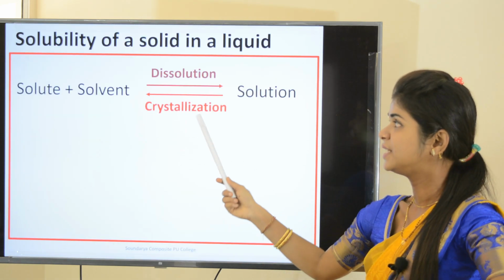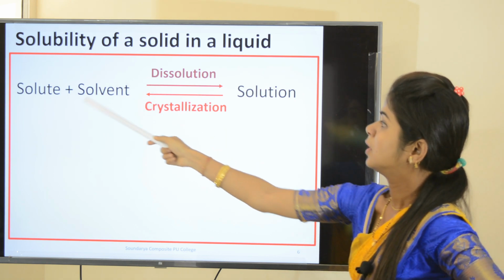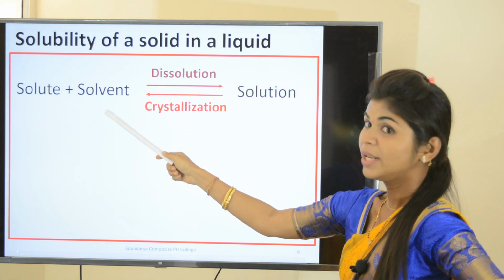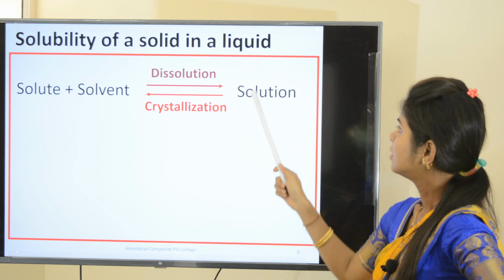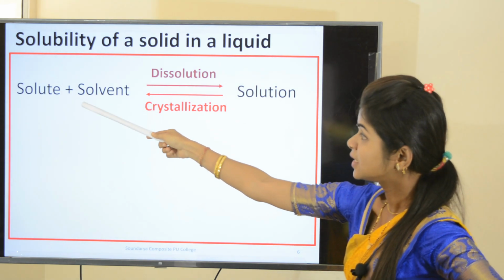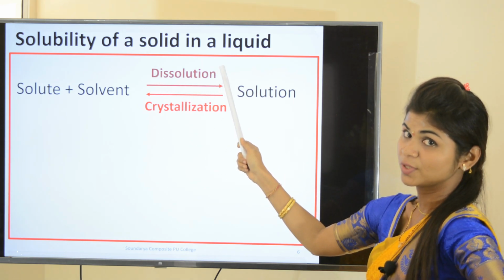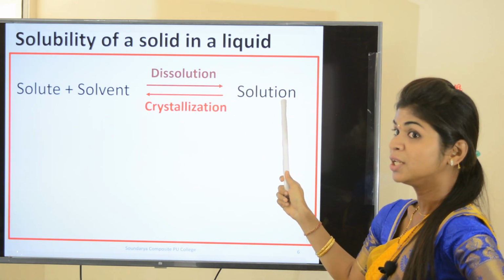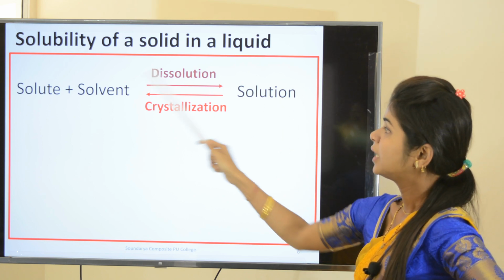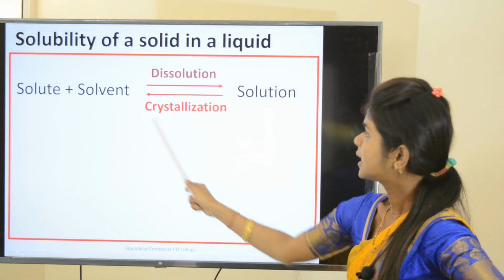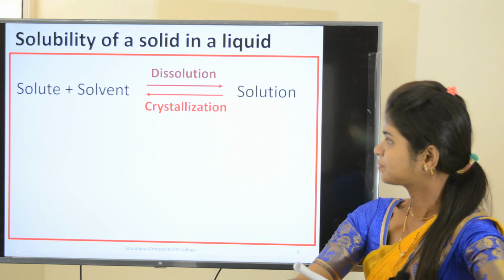I have represented this dynamic equilibrium. Solute, when it is dissolved in the solvent, gives solution. That is, solute goes into the solution through the dissolution process, and from the solution the solute particles get separated out through the crystallization process.